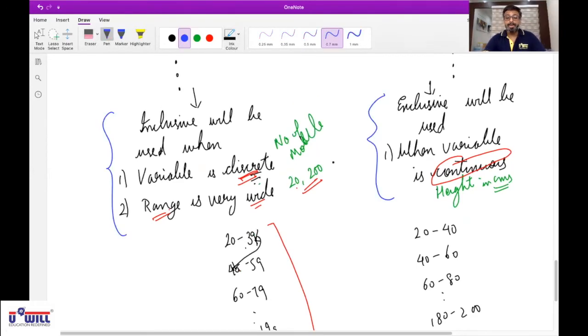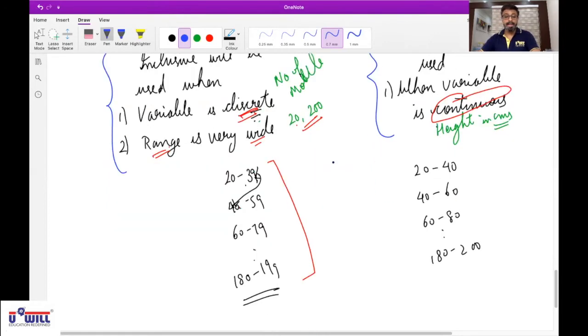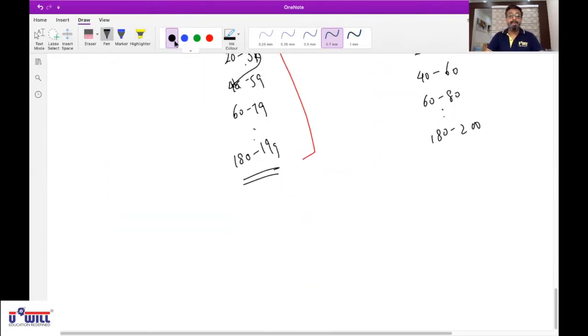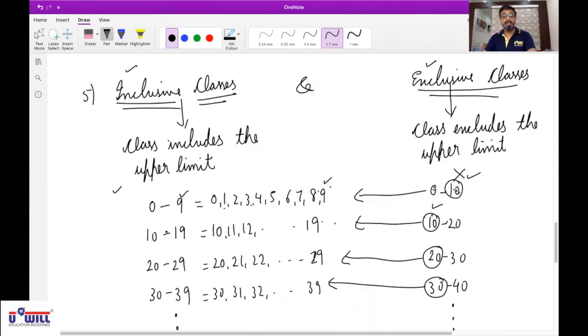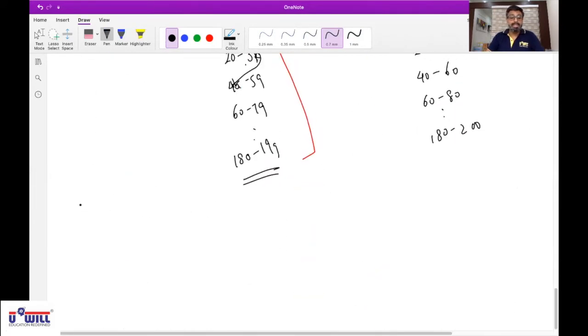Now, our next point is lower boundary point and upper boundary point. Listen carefully. Term number 5 is done. So 6. All of you write down the 6th term. Lower boundary point. Lower limit is different and lower boundary point is different.